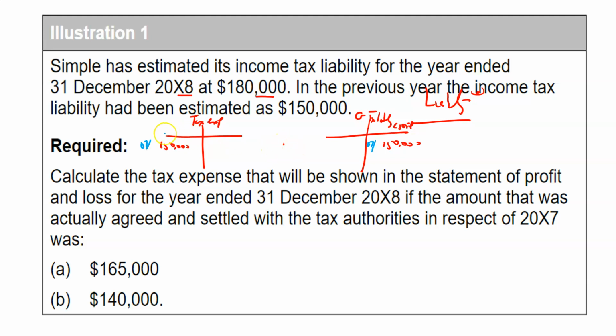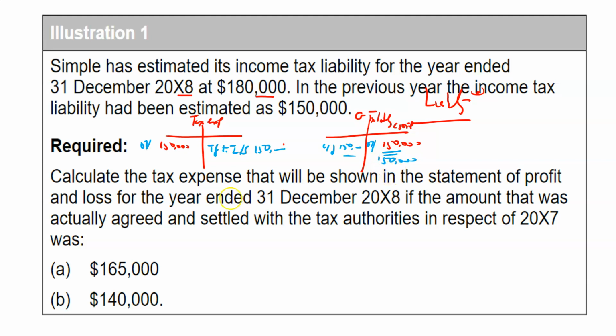So remember that what's happened here is that in 2007, you've transferred this to the income statement. This is done. This happened in that year. It's gone, 150,000, to the income statement. Of course, this got carried down in 2007, didn't it? This got carried down 150,000 and this got brought down 150,000. So we had an opening liability of 150,000 at the beginning of 2008, didn't we?